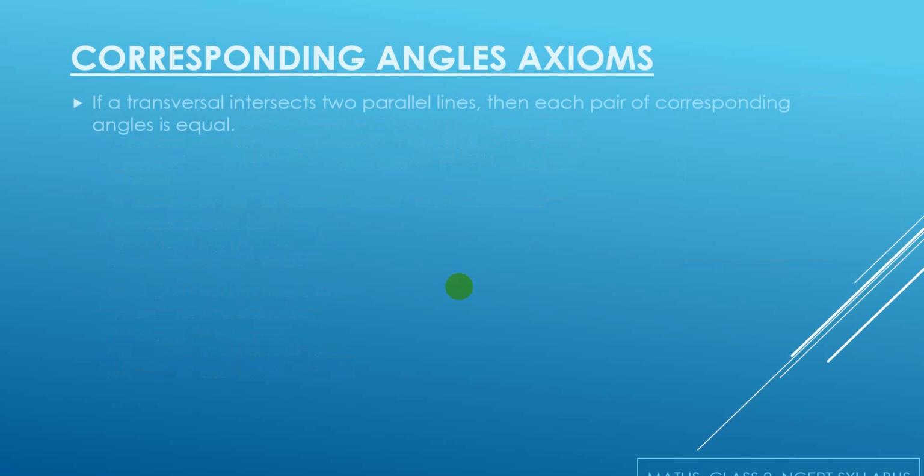Now, corresponding angles have axioms related to them. The first axiom states that if a transversal intersects two parallel lines, then the corresponding angles formed are equal to each other.